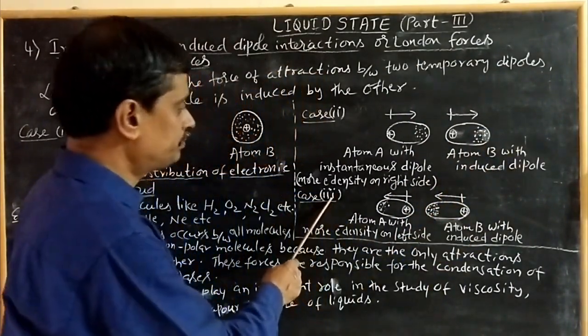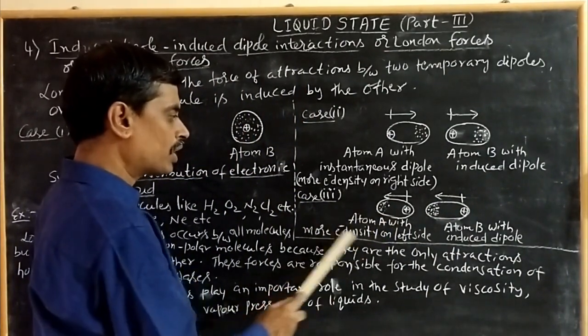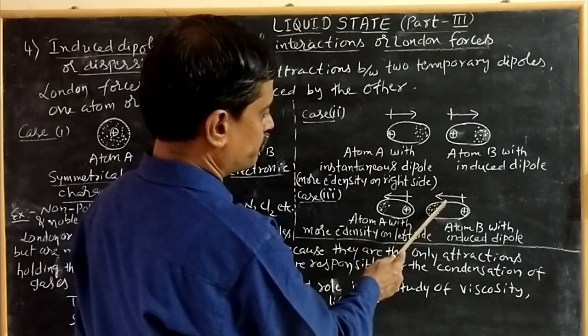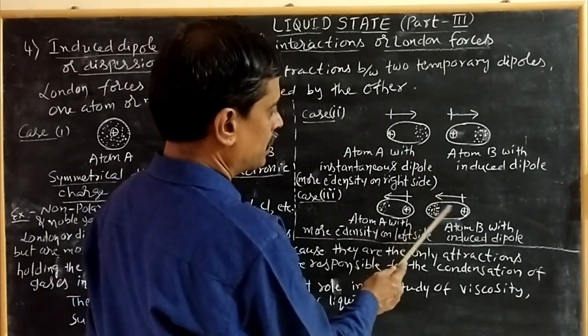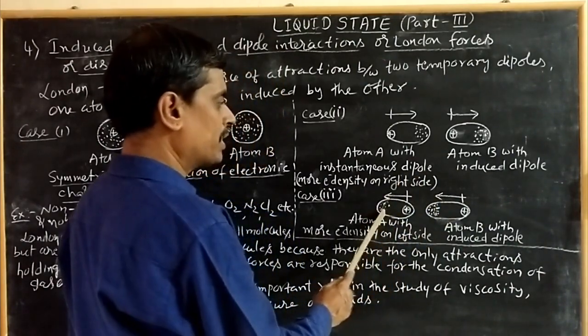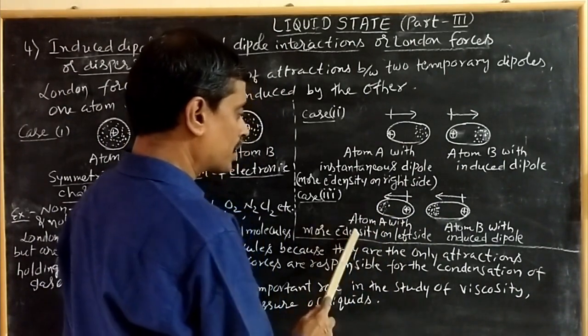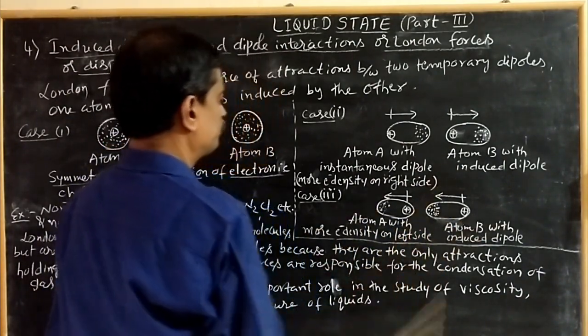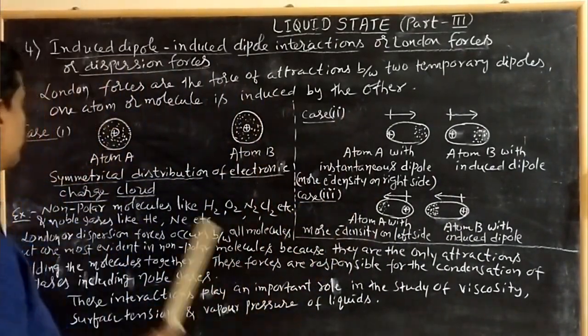Case 3 is atom A with more electron density on the left side. Atom B is induced by atom A, so atom A has more electron density on the left side and atom B has an induced dipole. So there are two cases here.